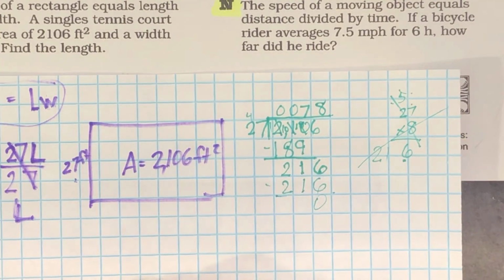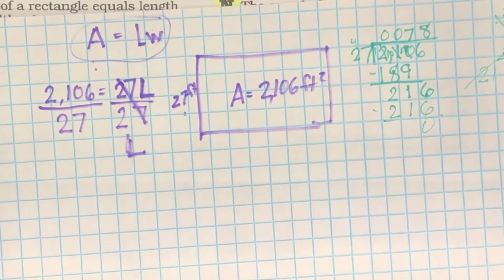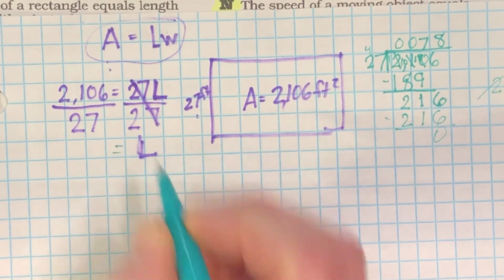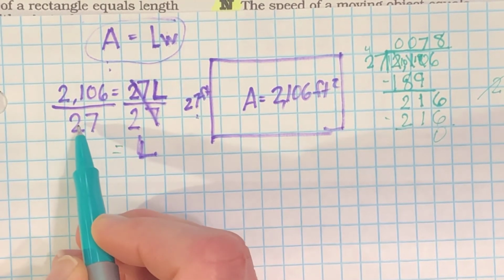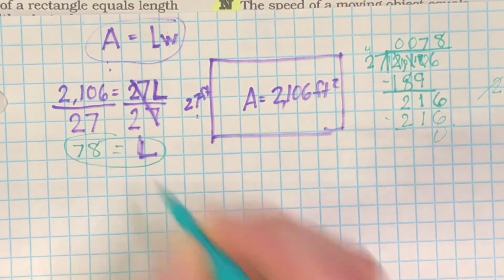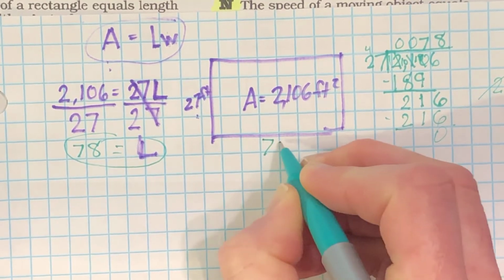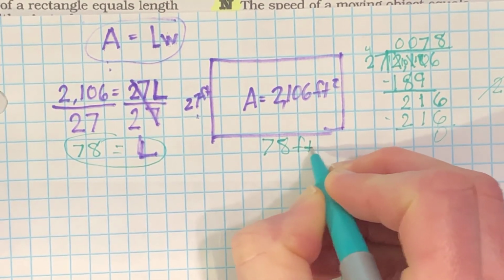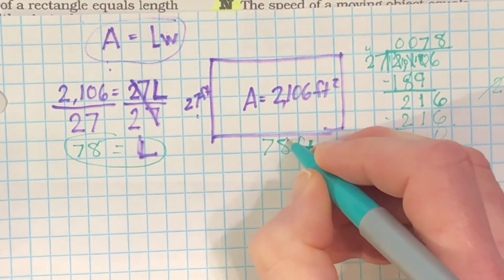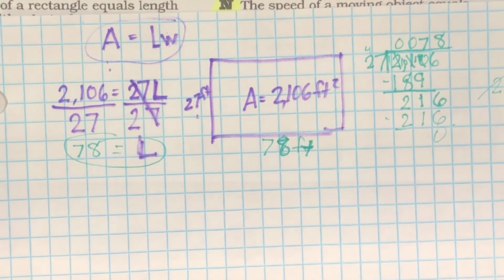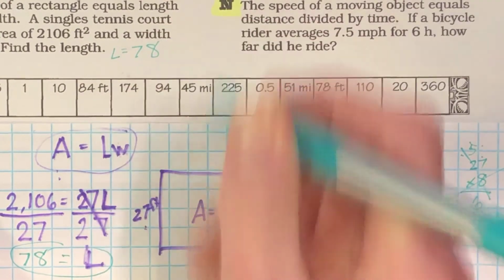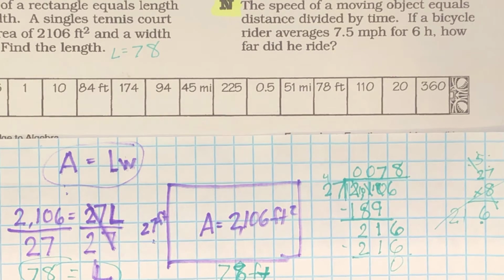Okay, so back over here. That canceled out, so I'll bring down my equal sign. 2,106 divided by 27 is 78. Whew. So the length of this is going to be 78 feet. 78 feet, not squared. I almost wrote squared. That's just the length. I'm just having issues with my markers. So the length is 78. I'm going to have a colorful paper today. Let's try this one.